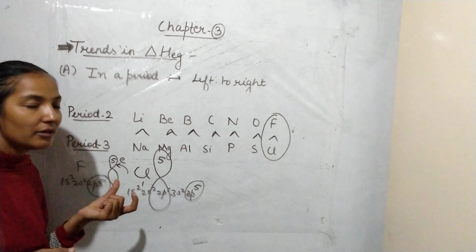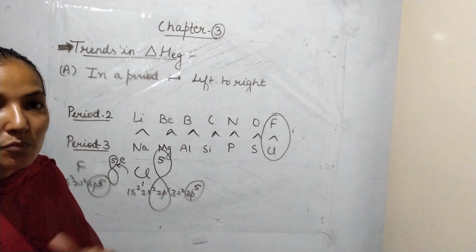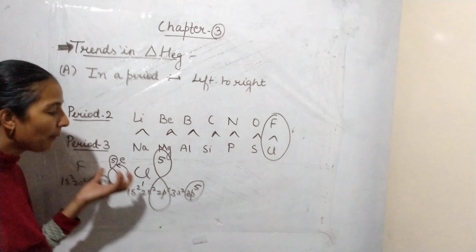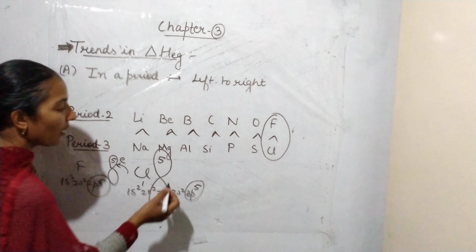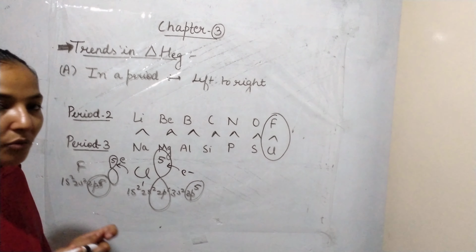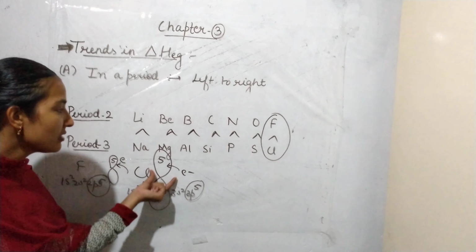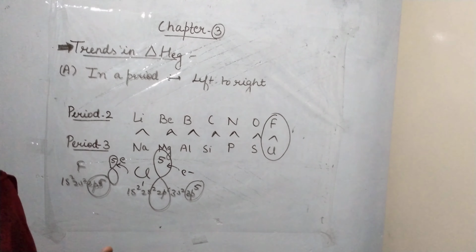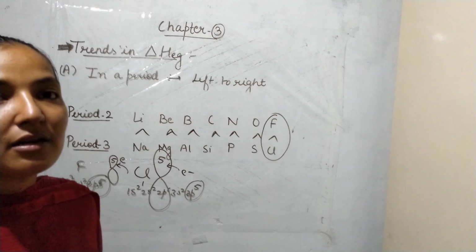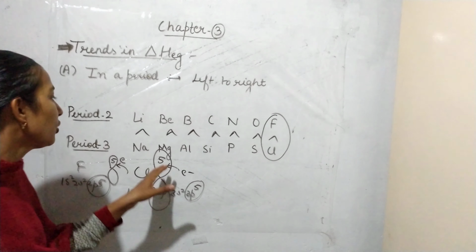Whereas here in chlorine, we know that the size of 3p orbital is bigger as compared to this one orbital. So if one more electron is added over here, then it will experience a lesser amount of repulsion force as compared to the 2p orbital. Why? Because it is having a larger space. So 6 electrons can adjust in larger space, and they will experience lesser repulsion. So the only exception is between period number 2 and 3.